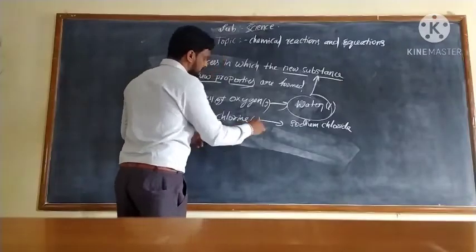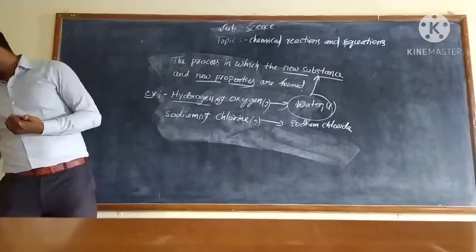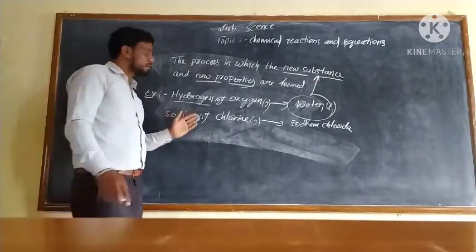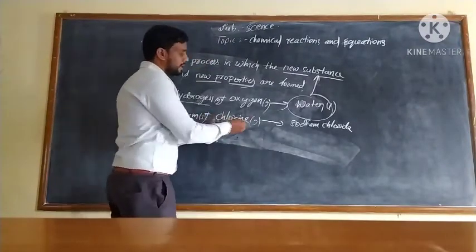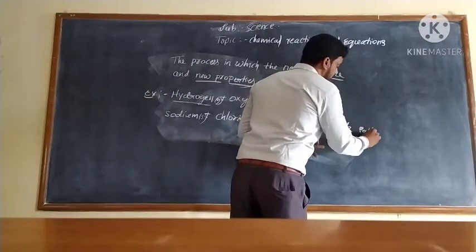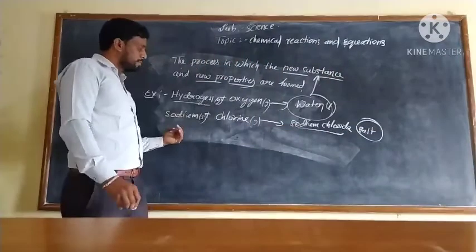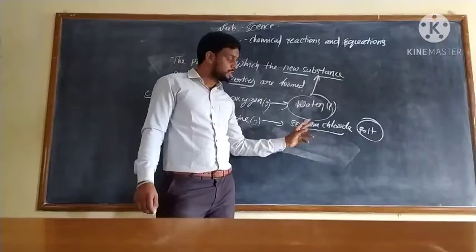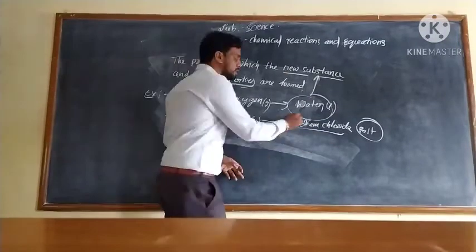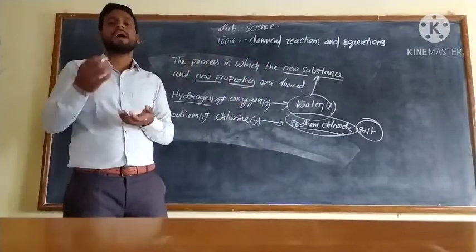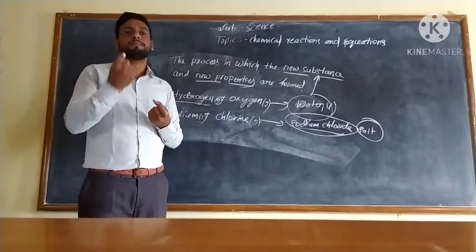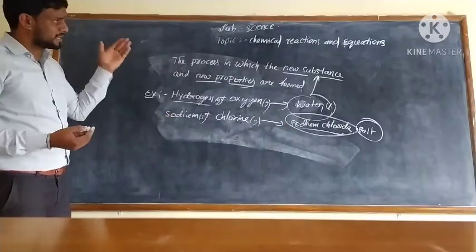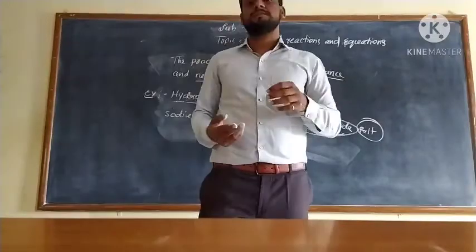Chlorine is a gas. Almost all the metals combine like this. Here solid and gas form a salt. Sodium chloride is a salt. Metal combines with gas to give salt, that is sodium chloride. Sodium chloride is a salt that we use in our daily life for cooking. It gives taste to food also. So these are all examples of chemical reactions.